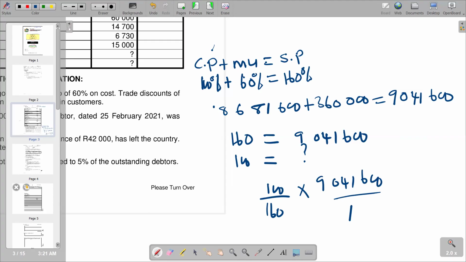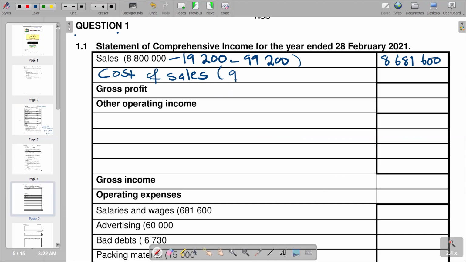So we go to our other section. For 9,041,600, we are multiplying and then close our bracket. Then the final figure that we're supposed to get is now 5,651,000 for cost of sales, to subtract in brackets so that this is a subtraction. Now we are saying our sales less cost of sales. Here's our gross profit, 3,030,600.